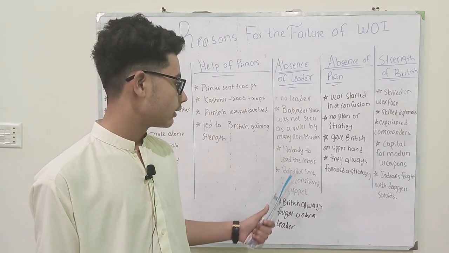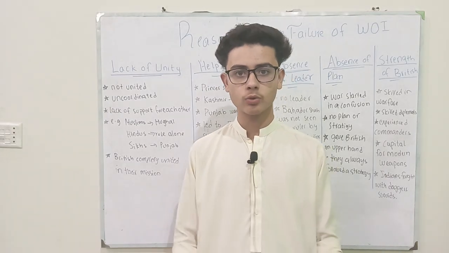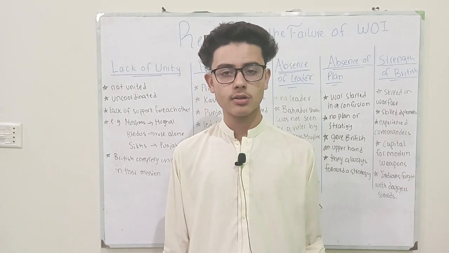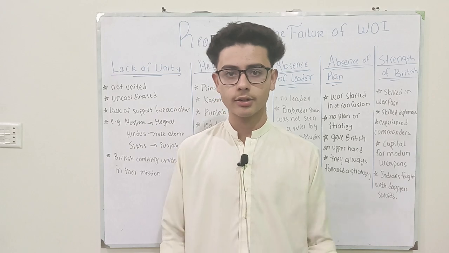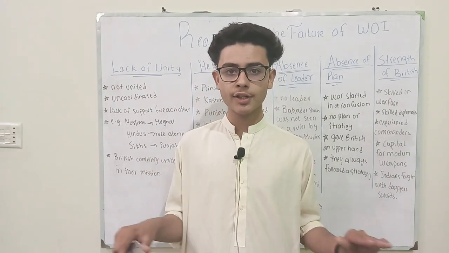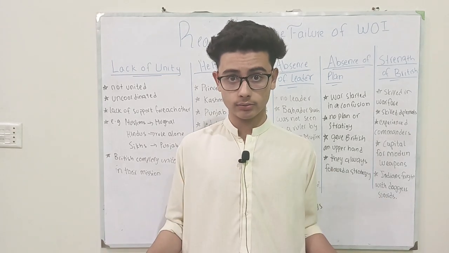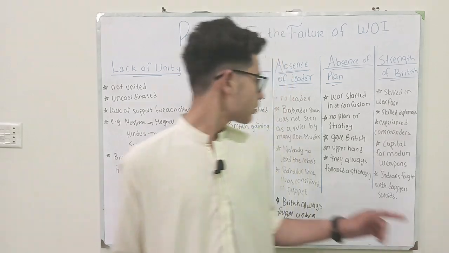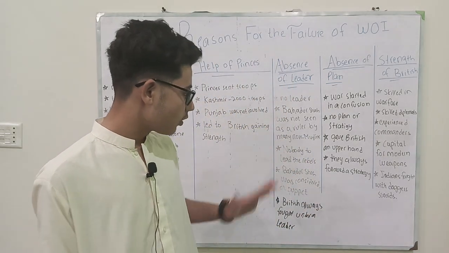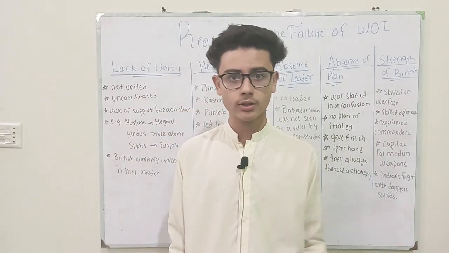Then the British always fought under a leader who was also called a governor, a general or a commander at the time, and he was controlling the army. So all of the British accepted their head and they did whatever the commander ordered them. So there was no leader to control the rebels and lead them accordingly. So this led to the defeat.